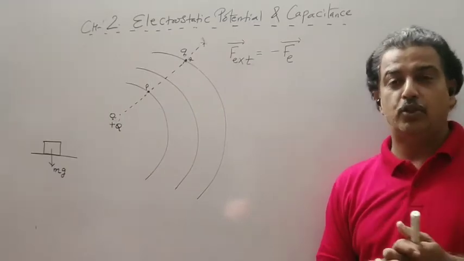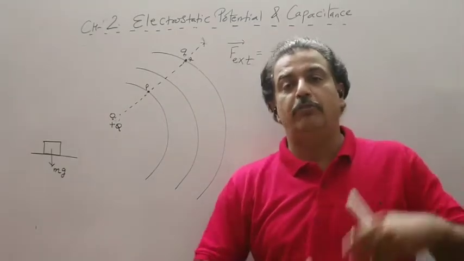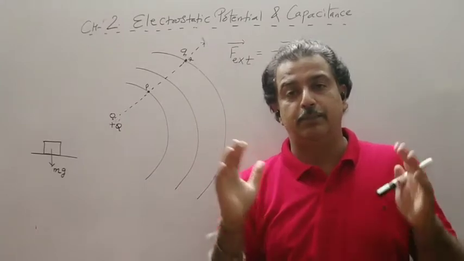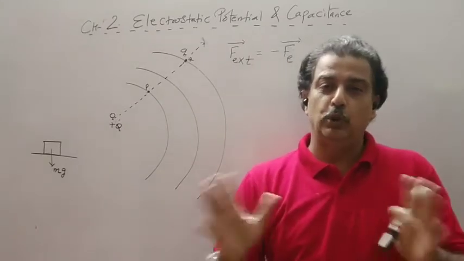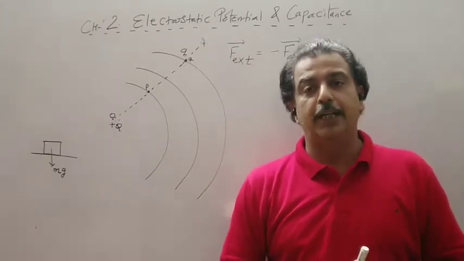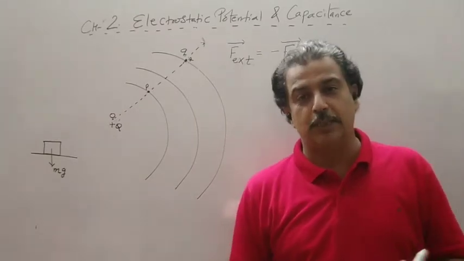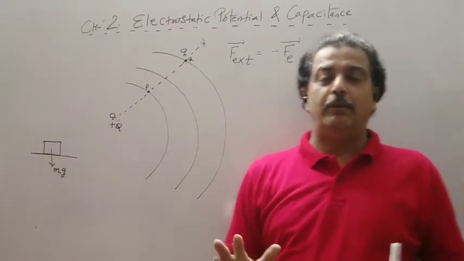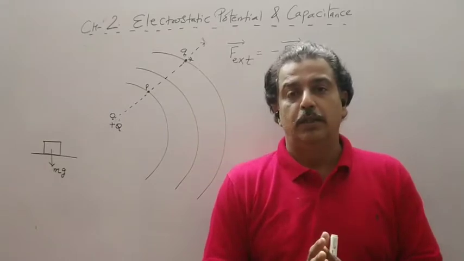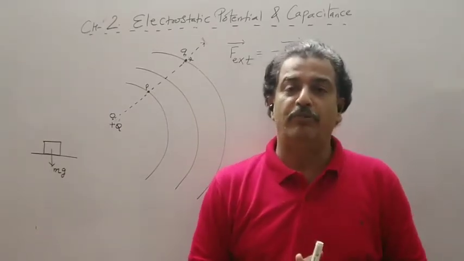So the acceleration should be zero. So how should the work be done? See, the concept of the chapter is that you have to do the work against the electric force. This is the concept of the chapter. Now whatever amount of work we do, that work should be stored in the form of potential energy.